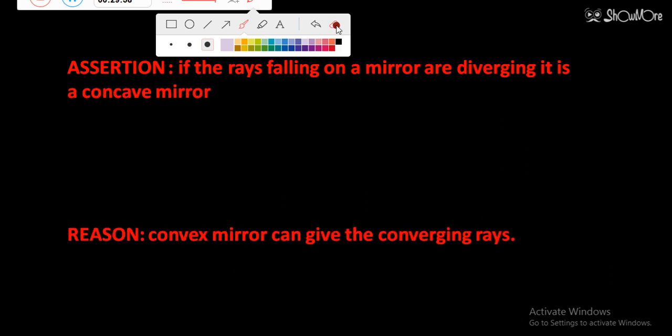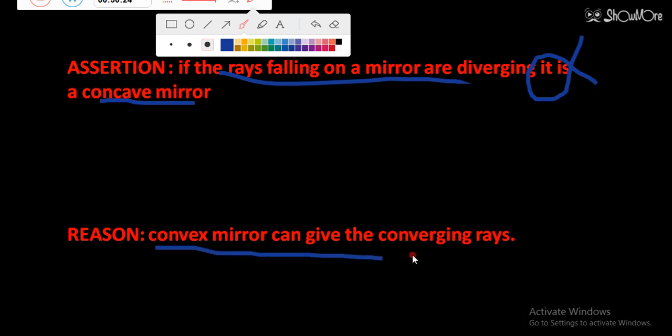Let's move to the next question. If the rays falling on a mirror are diverging, it is called a concave mirror. I think this question is repeated again. Rays are falling on a mirror and they are diverging. Concave mirror, wrong, because a concave mirror is used to converge the rays. Now the second reason is different: a convex mirror can give the converging rays.